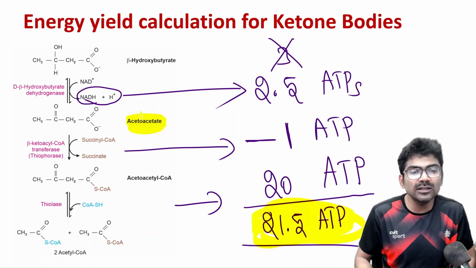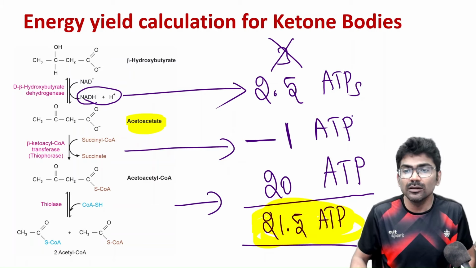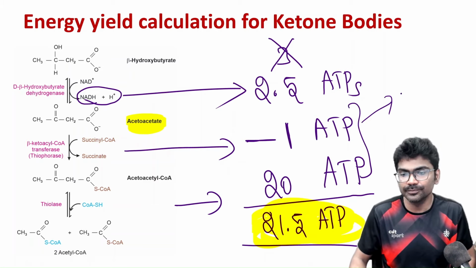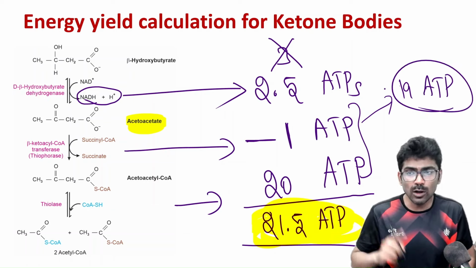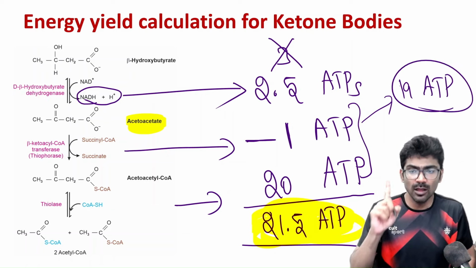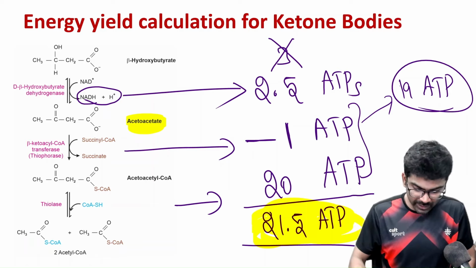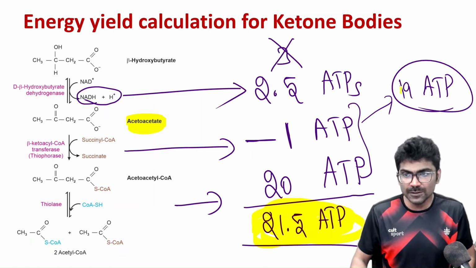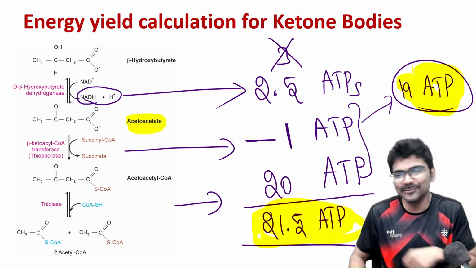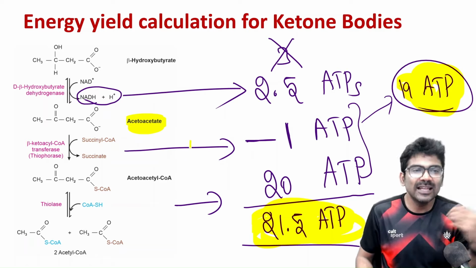If acetoacetate is coming, how much is it going to produce? 20 minus 1, that will be 19 ATP. Alright. So 1 molecule of acetoacetate produces 19 ATPs. 1 molecule of beta hydroxybutyrate produces 21.5 ATPs. I hope this is easy to understand, right? Alright. Let's move ahead now.